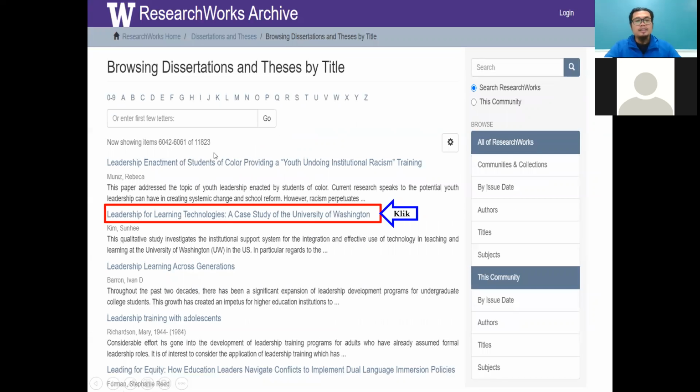Okay, we have several results matching the keyword leadership in the titles. I am interested in this topic, quite interesting, because at Washington University we can also study within one university. They study a case study of the University of Washington regarding the topic of leadership for learning technologies. The place and location is actually not an issue, even for a PhD also.